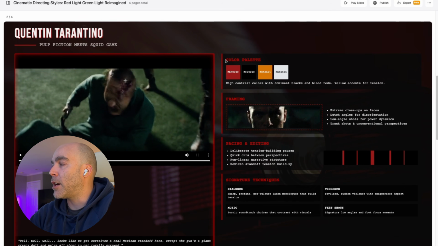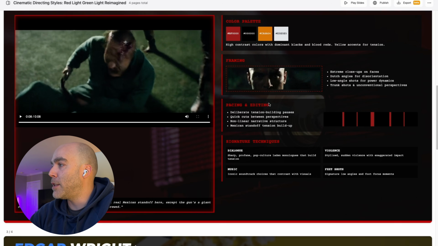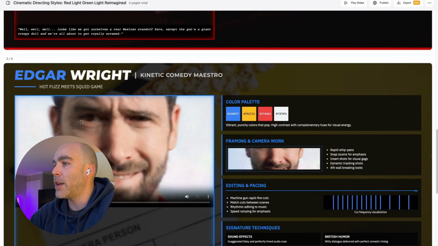And then so it has the color palettes right here for different colors. It broke down the pacing and additions, signature techniques, and then here's Edgar Wright.